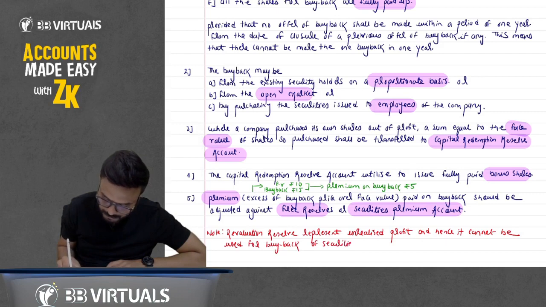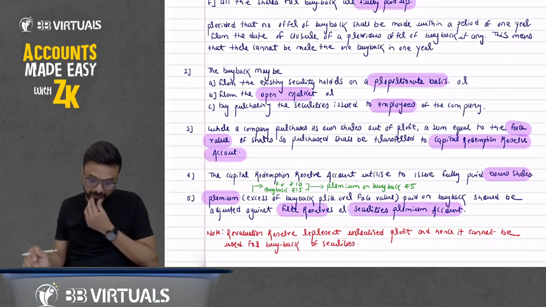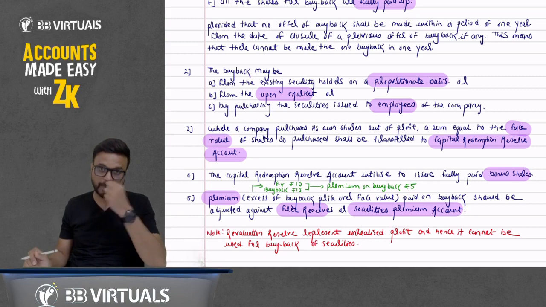So remember one thing, premium on buyback hence cannot be paid out of revaluation reserve.